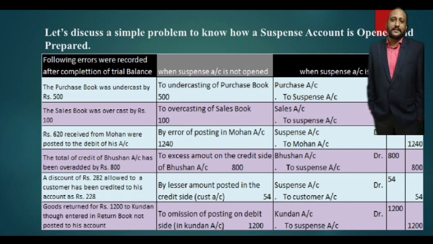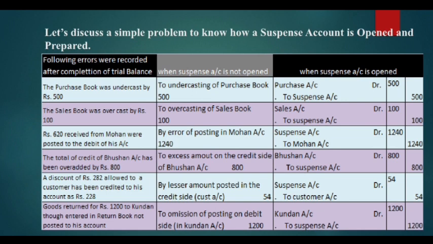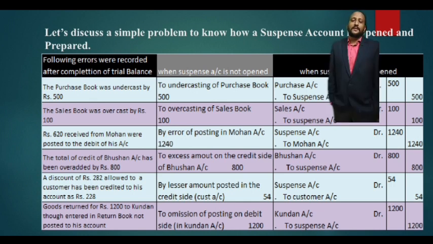Now, when a suspense account is open, the same journal entry to rectify the error would be: Kundan account debit 1200 to the suspense account 1200. So this is the difference between how to write the journal entry when a rectification has taken place and no suspense account is maintained, and when a suspense account is open. How to write a journal entry for suspense account has been clearly explained by me using this simple problem. Hope this has made the students understand.